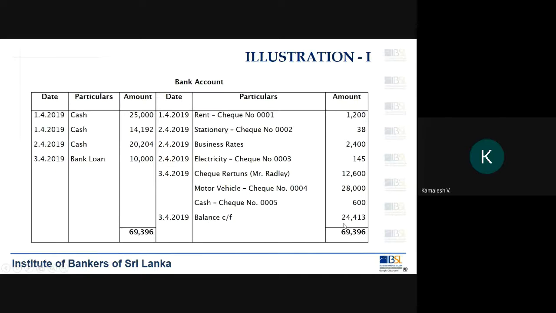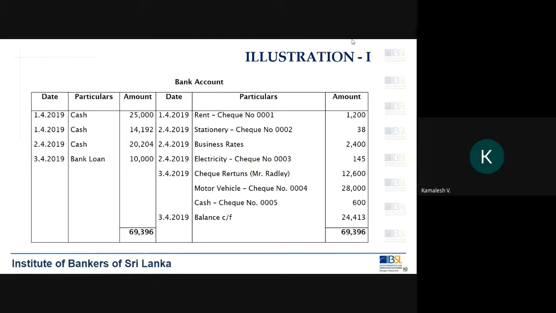The cash book balance is 24,413, which is a favorable balance because this is the balance carried forward. So the brought forward will be 24,413, a debit balance. As per your cash book, it is a favorable balance, right?